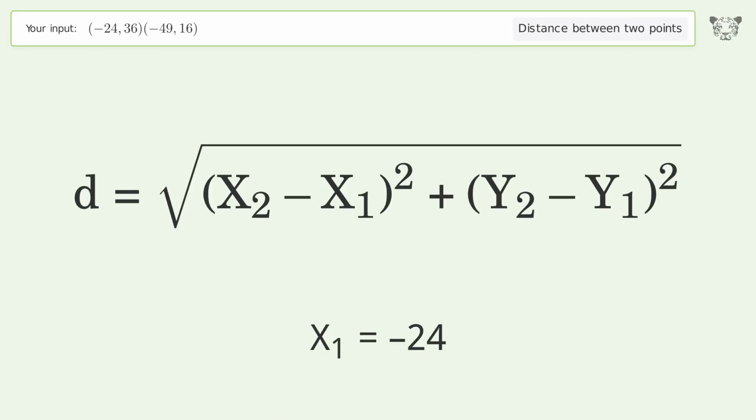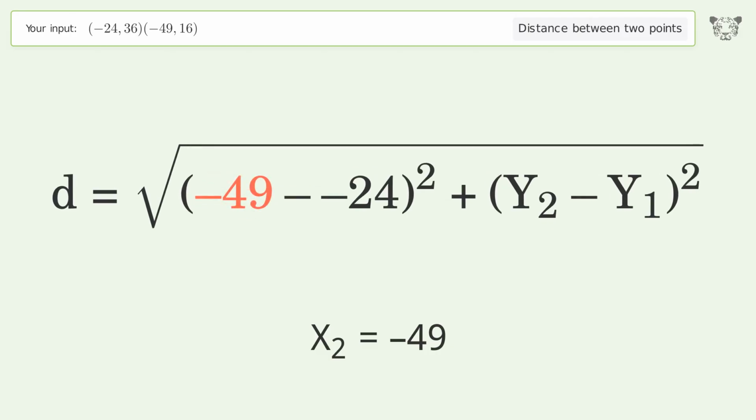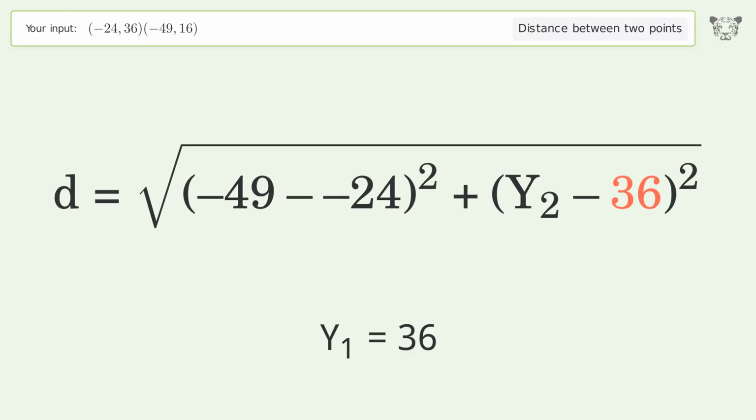x1 equals -24. x2 equals -49. y1 equals 36. y2 equals 16.